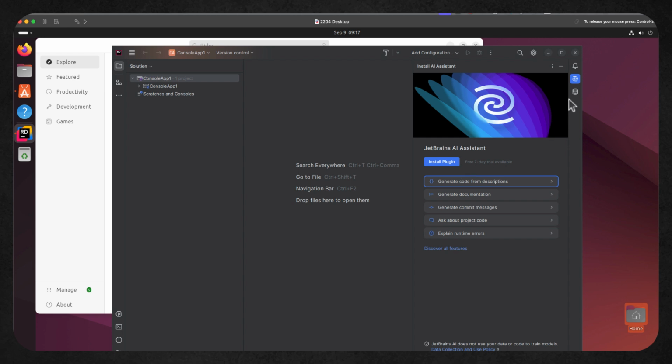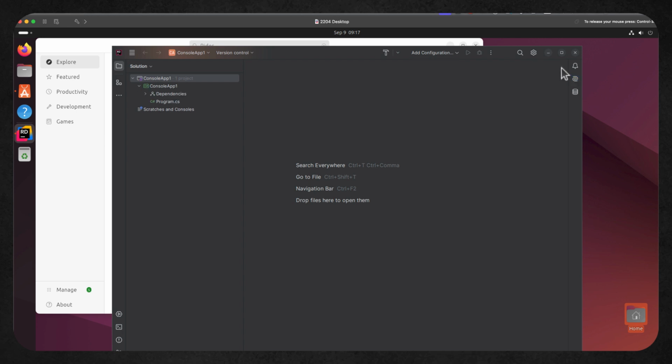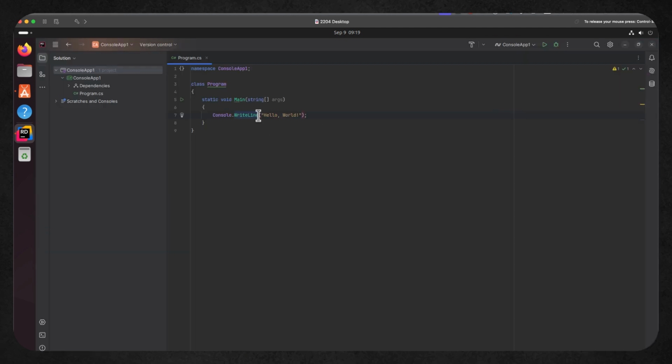I don't need to install the plugin for the AI assistant, a little bit like your GitHub Copilot. And we can just close off the what's new. Let's just make sure I make the font a little bit larger so you can see what's going on. And we've got a very simple hello world.